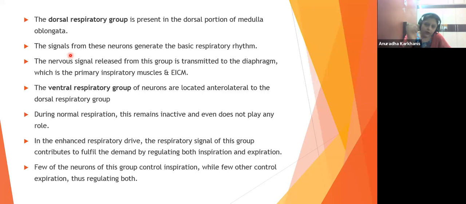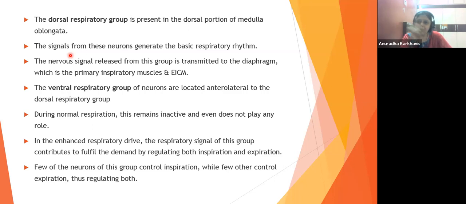So immediately those EICM and the diaphragm will get contracted, causing an increase in your longitudinal area also and in your transverse area also, right? So the very important point, how the nervous system is controlling this, is going to be with the help of the DRG group of neurons, dorsal respiratory group of neurons.